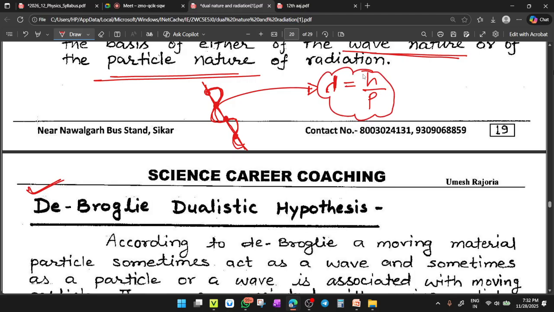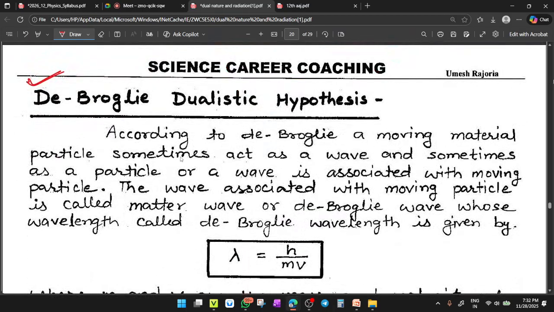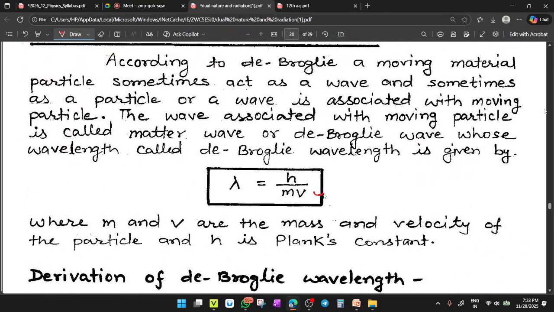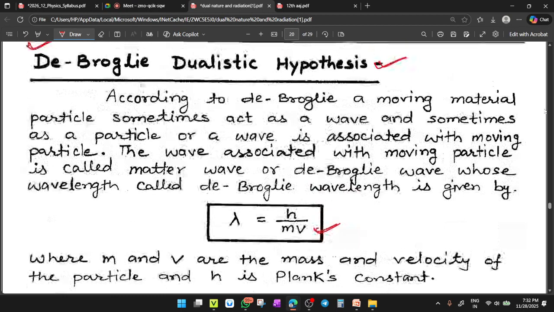We are going to derive this one. So de Broglie calculated this. This is called de Broglie's dualistic hypothesis. So let us derive the wavelength of a wave. According to de Broglie, a moving material particle sometimes acts as a wave and sometimes acts as a particle.